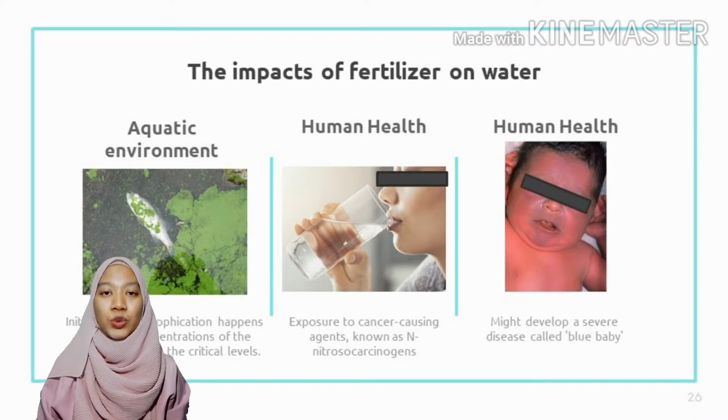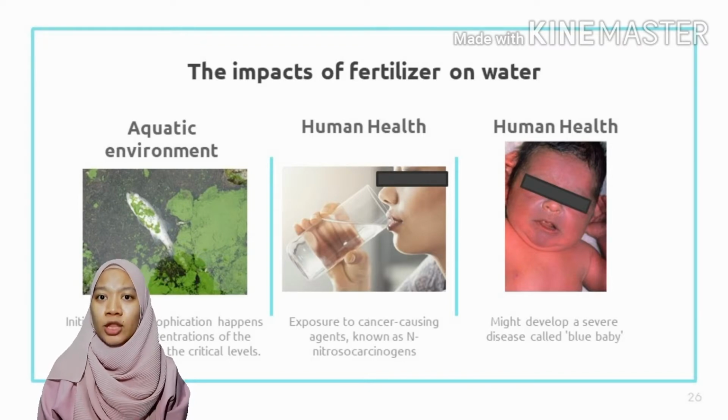Thirdly, infants who drink water that contains a high level of nitrate, or food prepared using the nitrate-polluted water, might develop a severe disease called blue baby. Nitrate that has been consumed by the infant may react directly with hemoglobin in human blood to produce methemoglobin. The methemoglobin destroys the ability of blood cells to transport oxygen. This condition is severe for babies under 3 months of age.